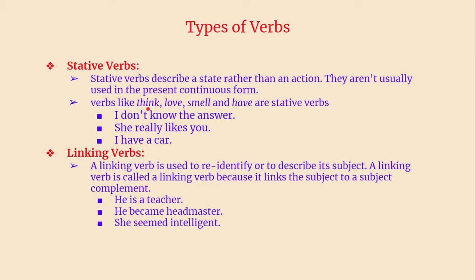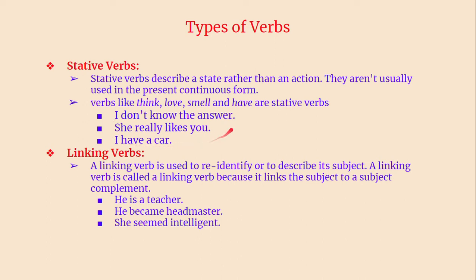Verbs like think. We don't say I am thinking, we say I think. I love, not I am loving. We don't say I smell, it smells; we don't say it is smelling. Or I have a car, not I am having a car. We don't say that. I don't know the answer. We cannot say I am knowing, because it is a stative verb. She really likes you. I have a car. So these are the verbs which we cannot use in continuous tense.